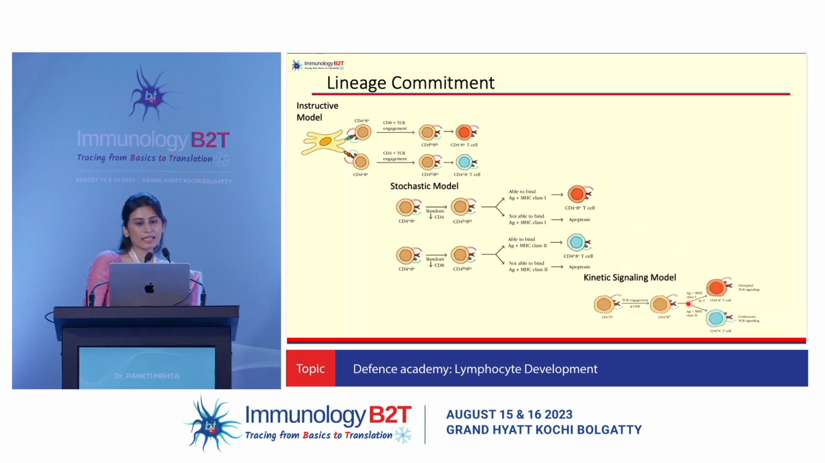And the last is the kinetic signaling model, which is the latest one, which people believe is the real thing that is happening. We have a downregulation of CD8 in all these cells. So there is more expression of CD4 compared to CD8. If the cell manages to attach to an MHC2 self-peptide complex, it will receive a continuous signaling from this MHC2 to the CD4. And this will be positively selected. But if it happens to engage an MHC1 self-peptide complex, it will receive a discontinuous signal, and that will enable the cell to form a CD8 T cell. Okay?